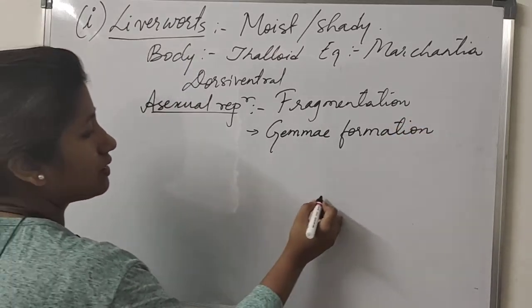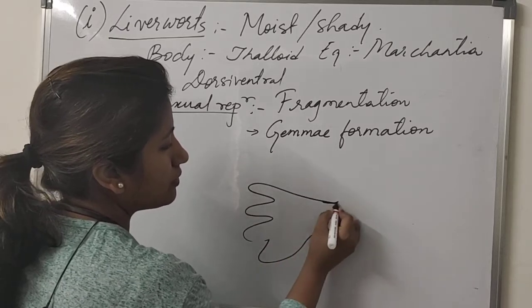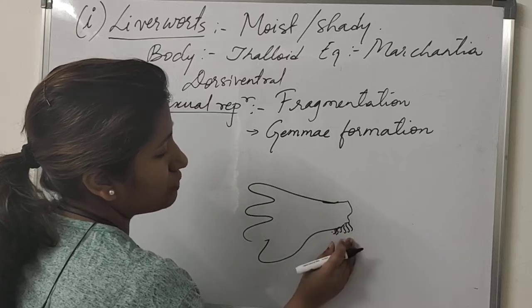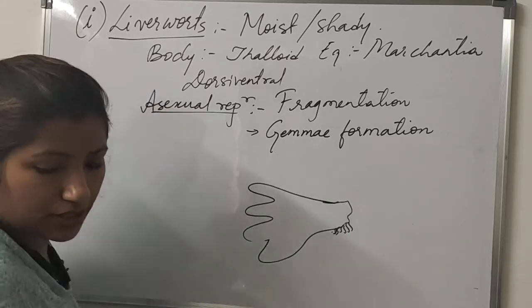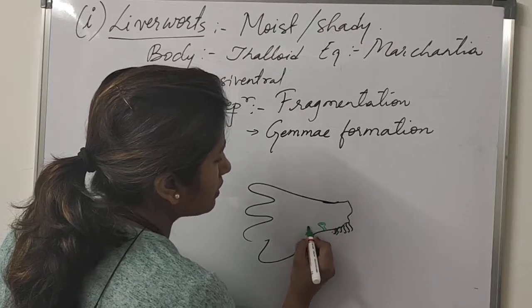Gemma formation: you must have seen in that figure, this is a Marchantia, and these are rhizoids, a root-like structure which remains attached to the rock. You will see small cup-like structures developing here.